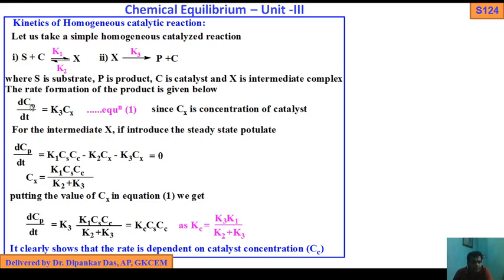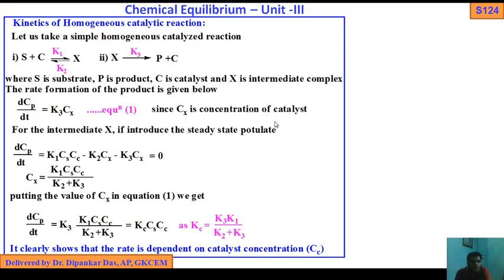Now, the rate of formation of product. The product P is formed in the second step, so the rate will be d[P]/dt, the molar concentration of P per unit time, equals K3 times the concentration of X, since X decomposes to P. So the rate of formation of product is d[P]/dt = K3 Cx, assigned as equation 1.